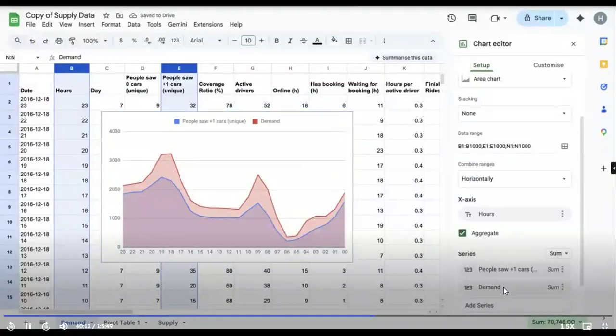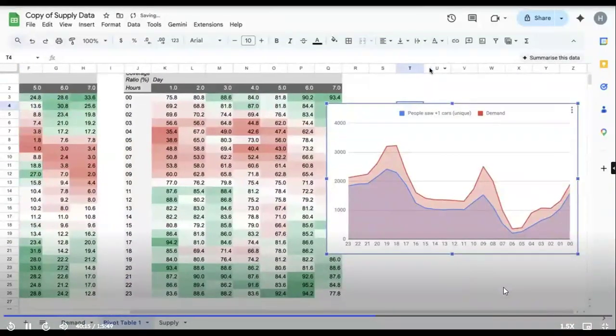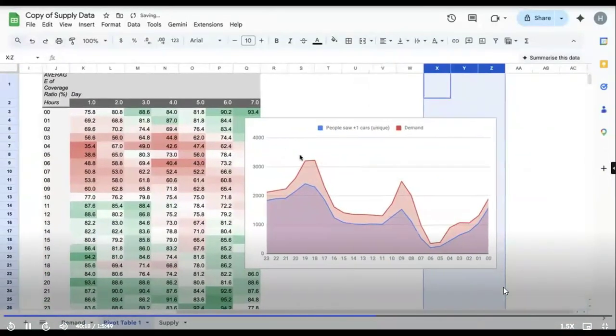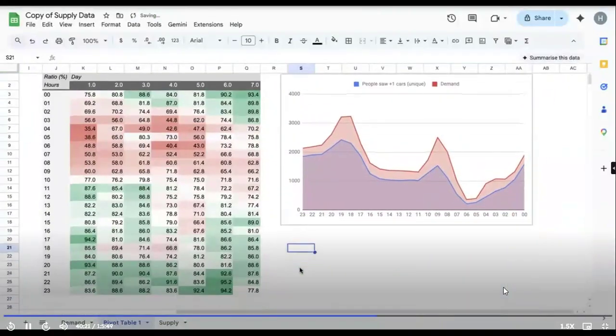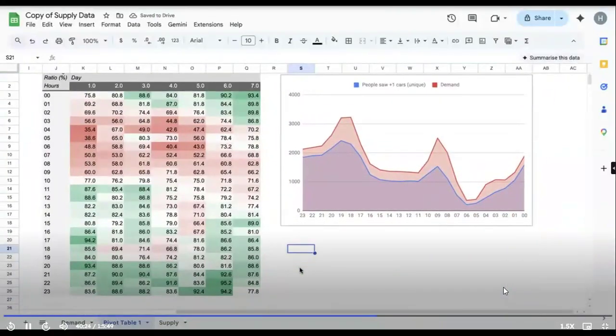Now let's go here. Paste it. Just give me 1 second. You guys tell me now. After seeing this chart, what insight are you getting? What are your first thoughts? Blue is the supply. Red is the demand. Where exactly is the gap huge?